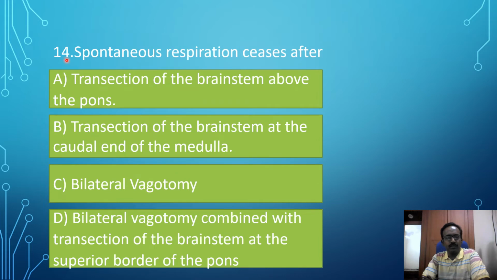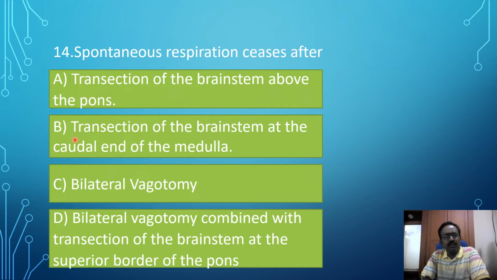14th MCQ. Spontaneous respiration stops after option A, transection of the brainstem above the pons. If the lesion occurs above the pons, normal quiet respiration will be there. So this is not the answer.